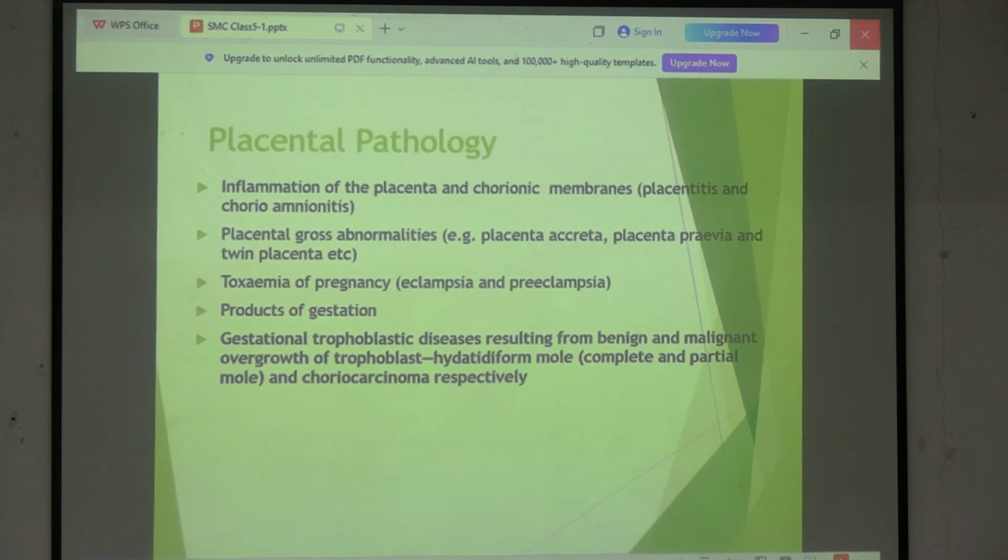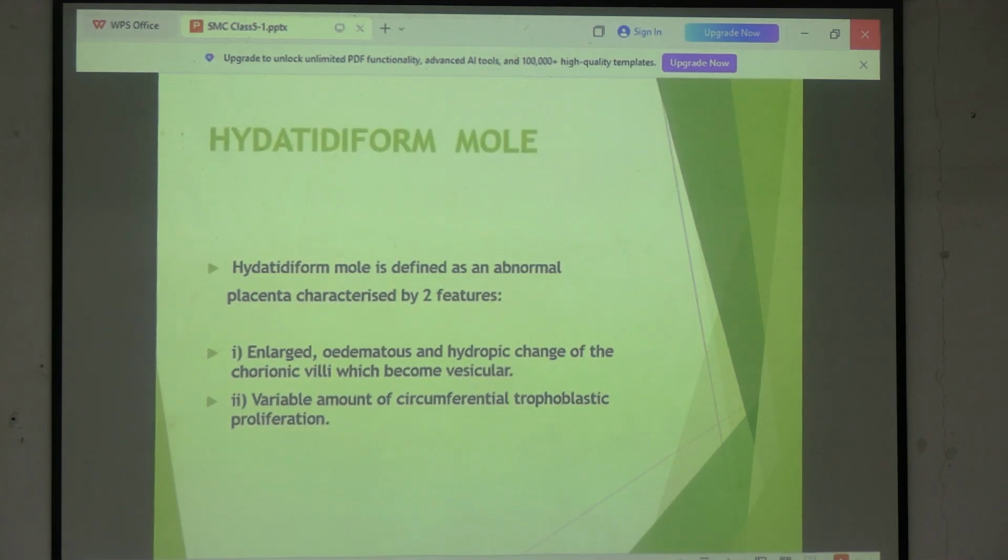এবার তোমাদের লেভেলে যেটা আছে, বেসিক্যালি তিনটে টপিক আছে। বিনাইন প্রলিফারেশনের মধ্যে আছে হাইডাটিডিফর্ম মোল, আর সেটার মধ্যে আছে কমপ্লিট ইনকমপ্লিট, আর একটা হচ্ছে from malignant, the malignant counterpart of trophoblastic disease, what do you have? Choriocarcinoma, right? So choriocarcinoma. So these are the three topics that you are asked in your exam. Okay, so what is hydatidiform mole?